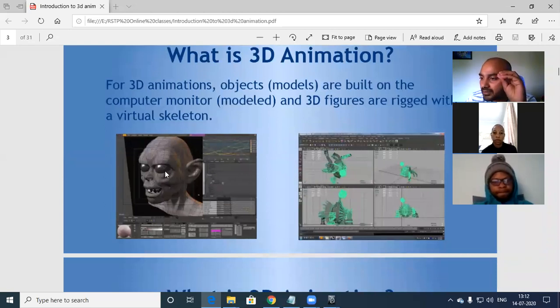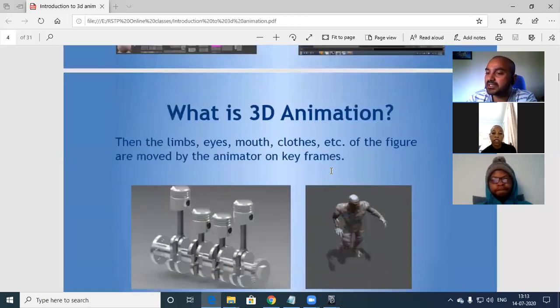In a simple way, we have to create a model. I have additional slides for explaining that. After the model, there is a lighting and shading process. We have created a model and rigged the character. Rig is nothing but adding skeletons. You know, in our body there is a skeleton, right? Like this, we are going to add a skeleton to the model. That's the skeleton process.